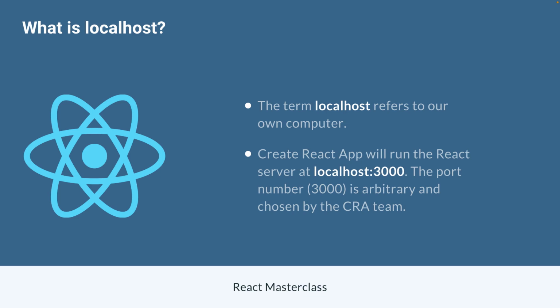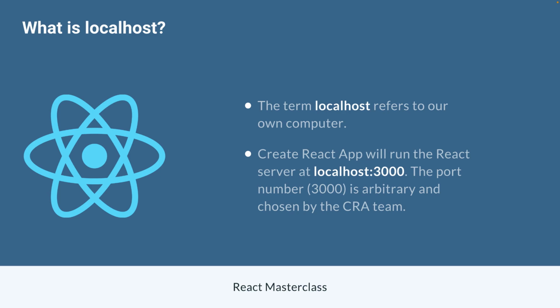So Create React App by default is going to run the React server at port 3000. What we're seeing in localhost:3000 literally means our computer at port 3000. Now that port number of 3000 is totally arbitrary. It can be whatever we want. It's just the number that the React team has chosen. Usually you're going to see numbers like this because it's easier to memorize 3000 than a number like 4592. But 4592 is still a totally valid port number. It just so happens that 3000 is the arbitrary number that the React team has chosen.